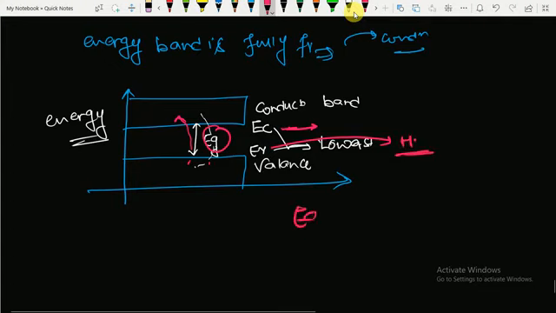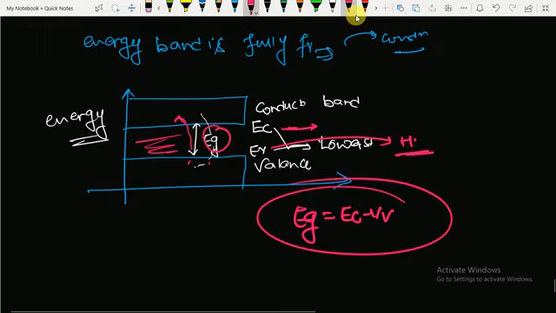Now Eg is the energy band gap, or forbidden energy gap. Forbidden means why? Because in this region there will be no electron, so it is known as the forbidden energy gap, and Eg equals Ec minus Ev. This relation is important.